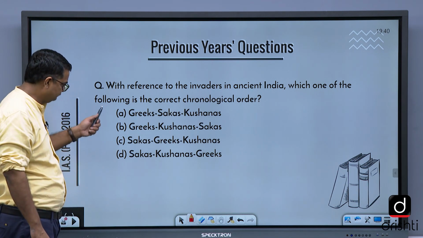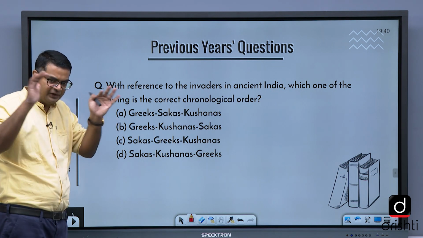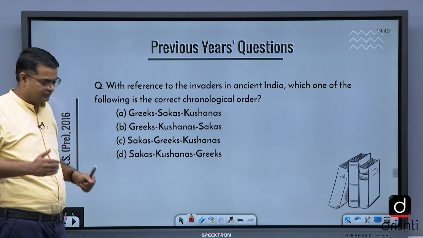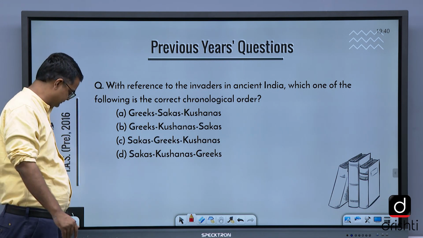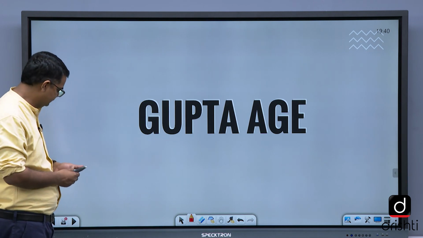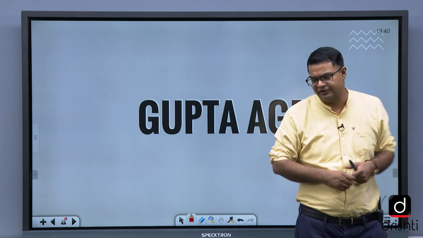So the first is the right option. So you need to broadly understand it, read it, without going into much detail about the political history. Gupta Age. Gupta Age starts from 320 AD and then it ends in 550 AD.